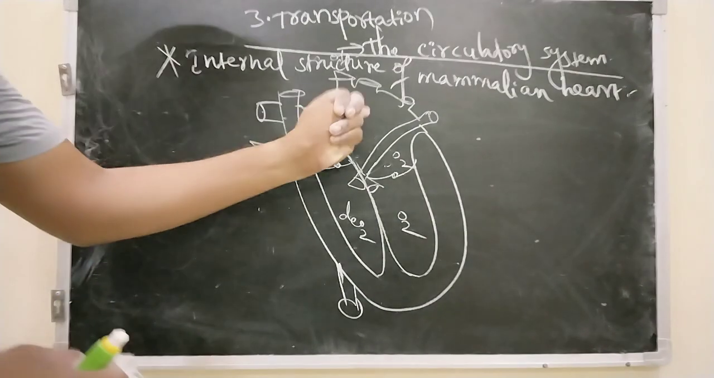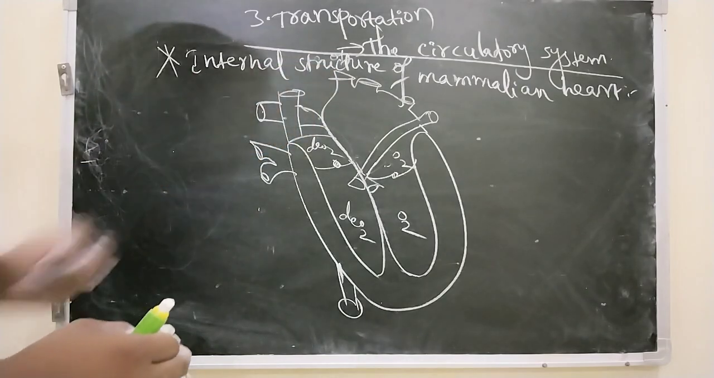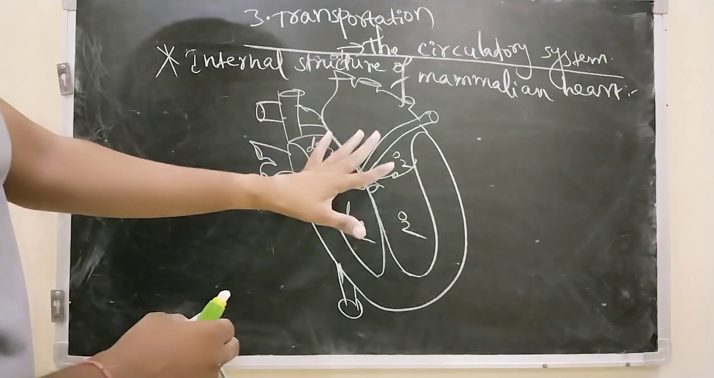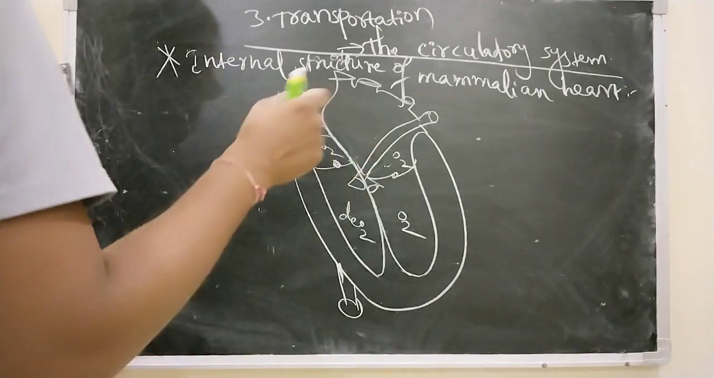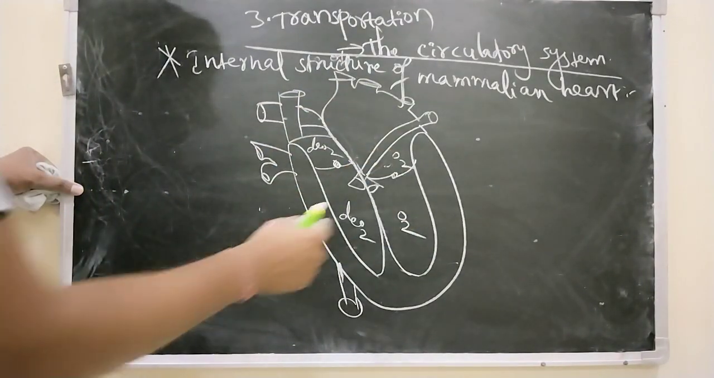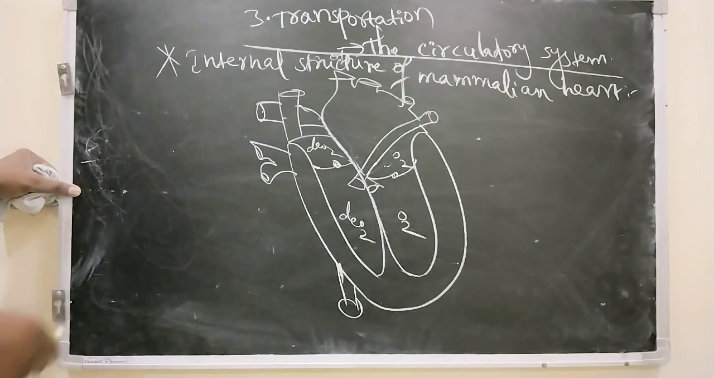The heart is generally in the middle of both lungs, but slightly situated towards the left side. It is located in the chest cavity, but slightly towards the left side. That is why the right lung is larger than the left lung, because some space is occupied by the heart towards the left side.